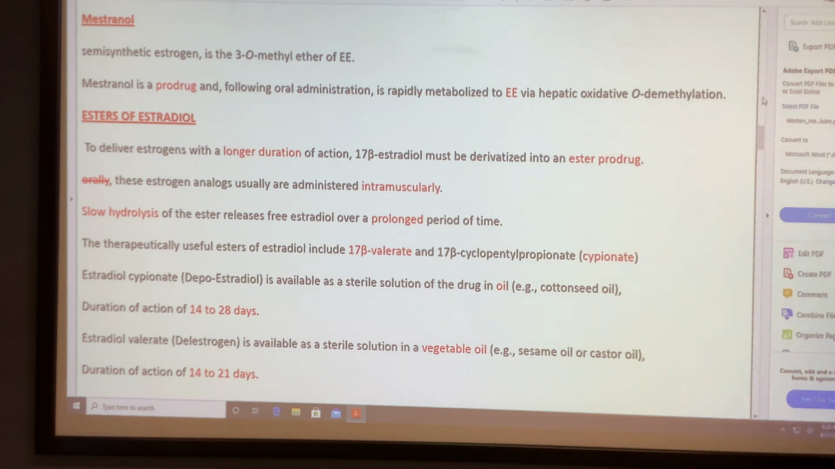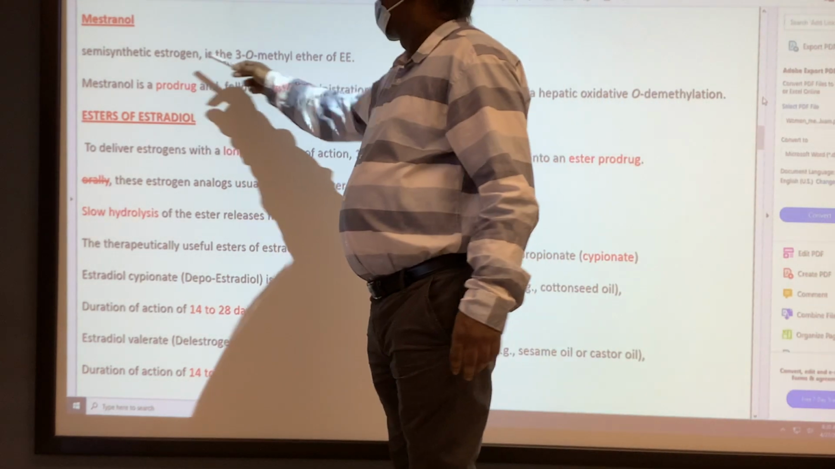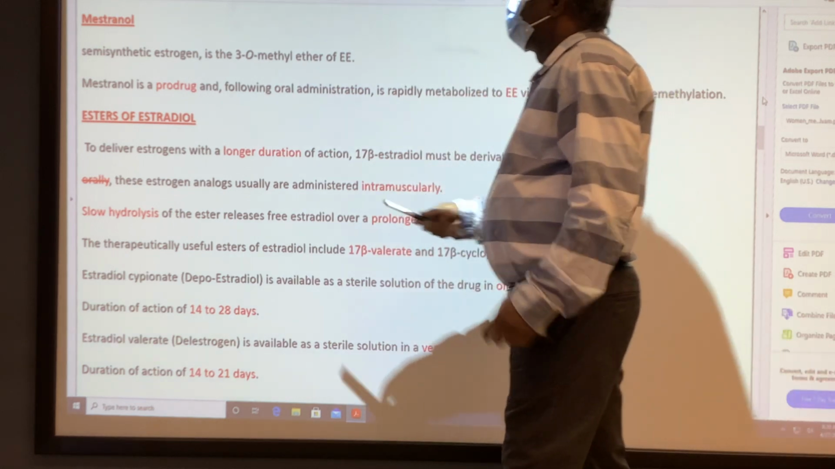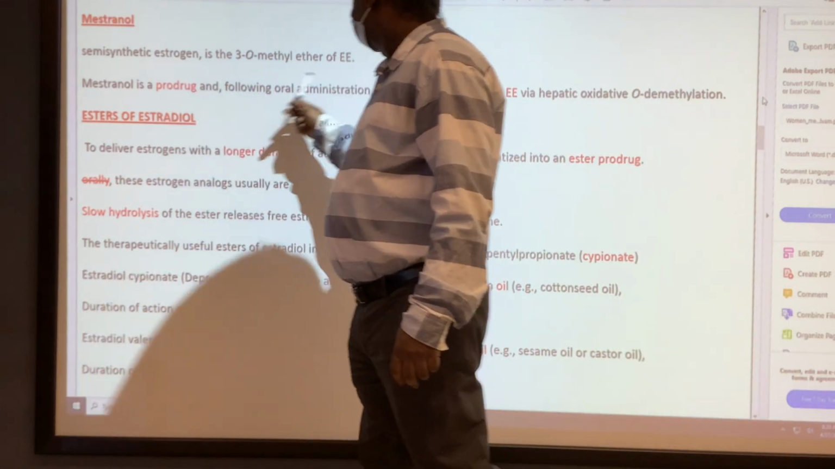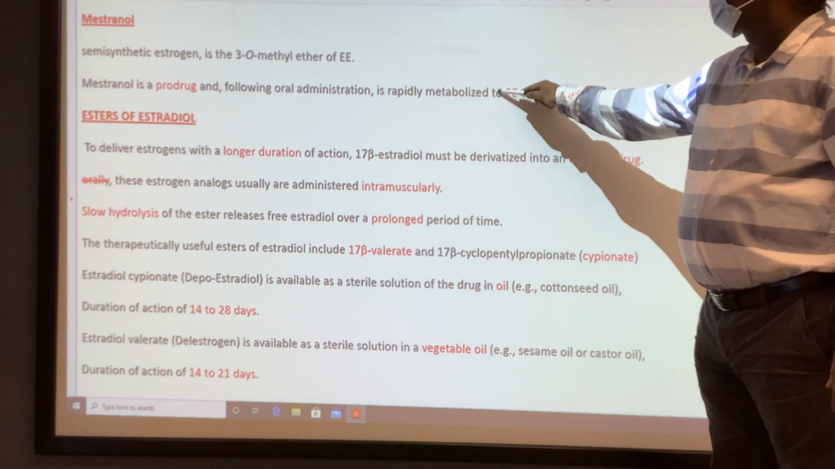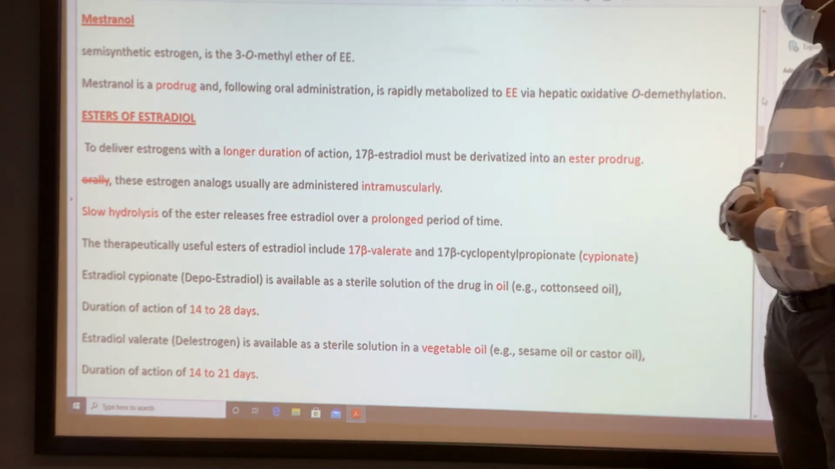It's a semi-synthetic estrogen, the 3-O-methyl ether of ethinyl estradiol. It's a prodrug following oral administration. That methoxy is cleaved, and we get ethinyl estradiol, which is the active compound.